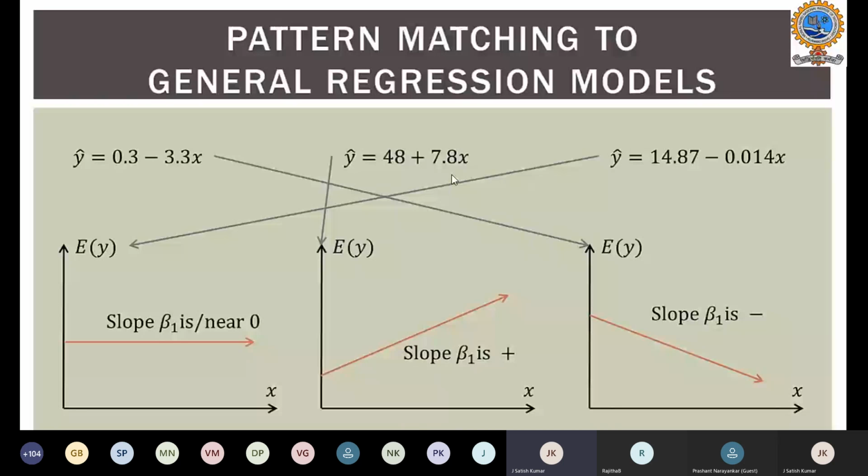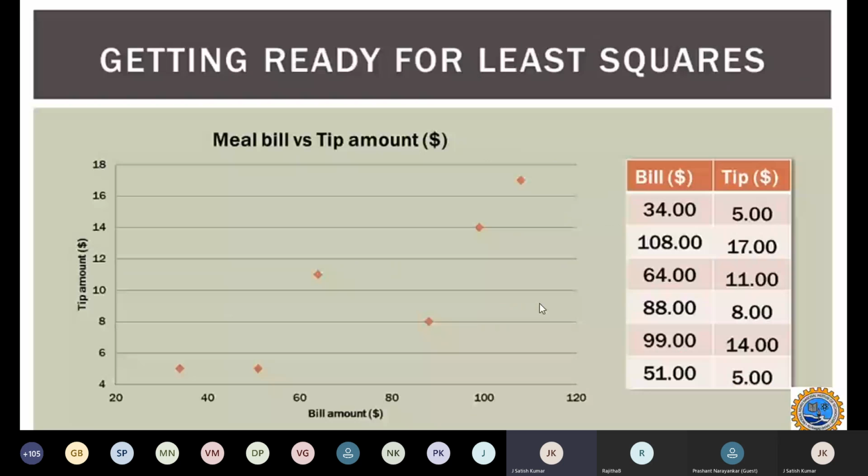Whether it will increase. I mean, the next data will be in the direction of increasing or decreasing. A simple prediction, you can guess the pattern. So the first equation, the expected value of y for 0.3 minus 3.3, will represent the third plot. For the second plot, and the third equation, the first plot, you can see the pattern matching for the general regression models.